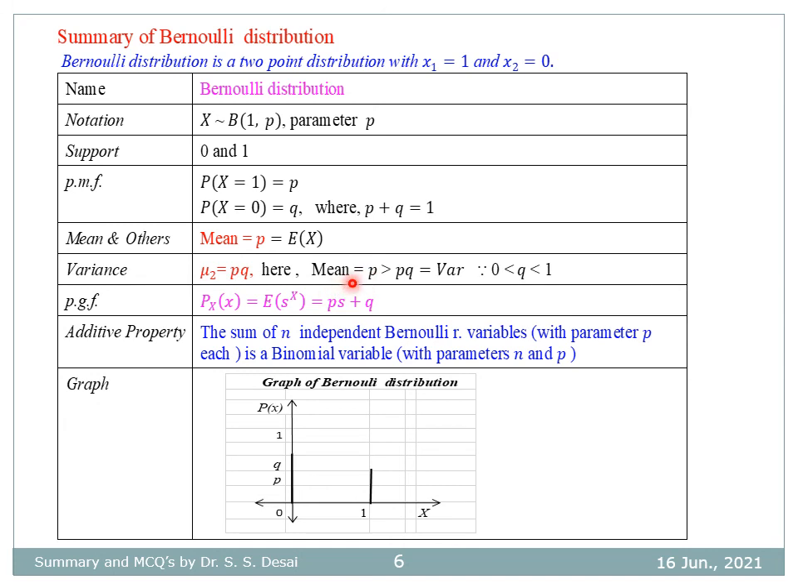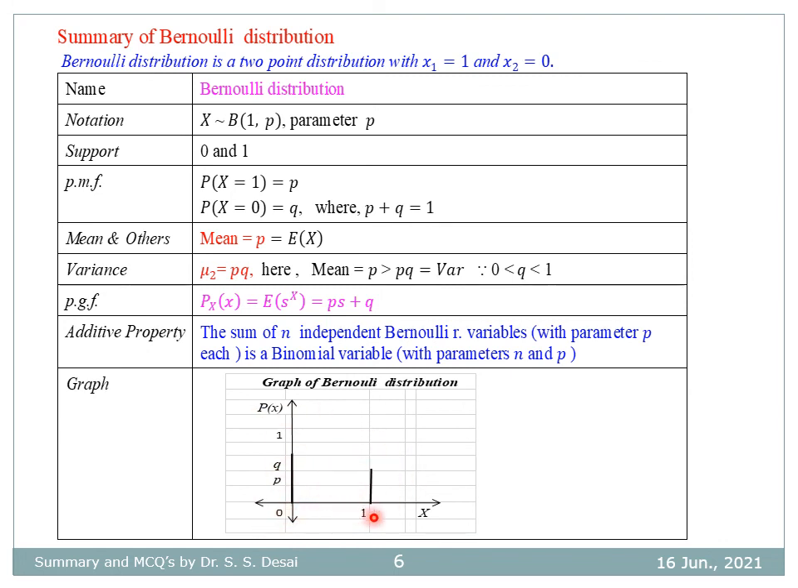So here p is greater than pq because q is between 0 and 1, that is a fraction. Therefore mean is greater than variance. The PGF is given by P_X(s) is equal to expectation of s raised to X, that is p into s plus q, or you may read this as q plus ps. Additive property: the sum of n independent Bernoulli random variables with parameter p each is a binomial variable with parameters n and p.